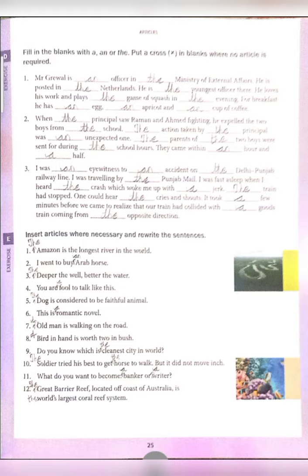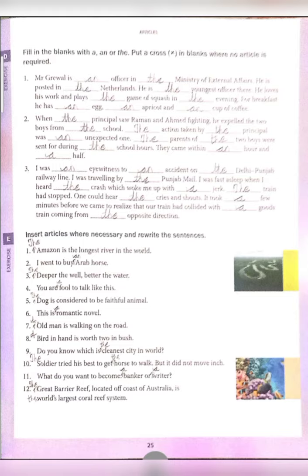The dog is considered to be a faithful animal. Here we are going to use the dog. Why the dog? Because this is the class, which refers to all other dogs. These all are faithful animals. Next up, this is a romantic novel. Here a romantic would come, because it's singular and it begins with a consonant sound. See here, an old man is walking on the road. The first word, old, begins with a vowel, so we are going to use an: An old man is walking on the road.